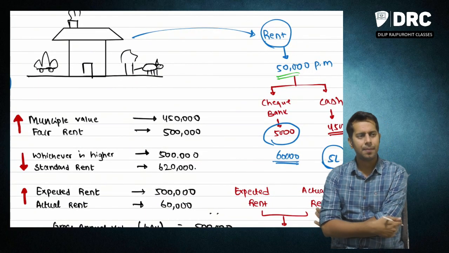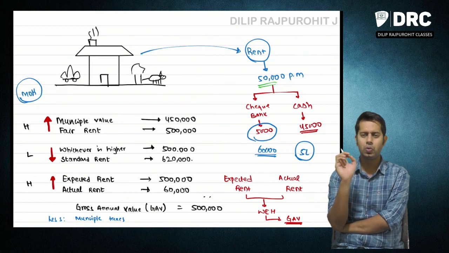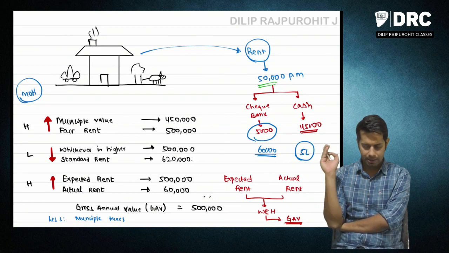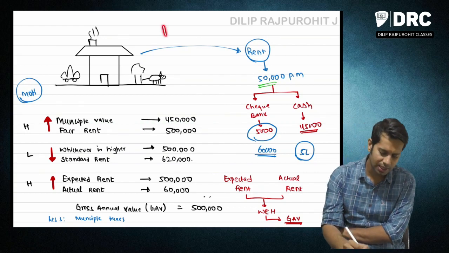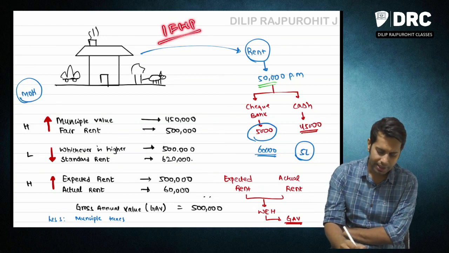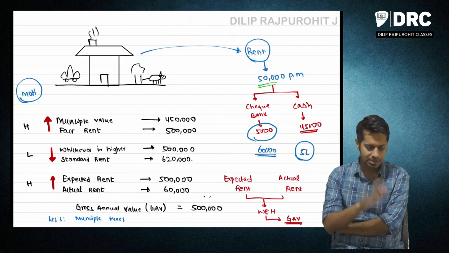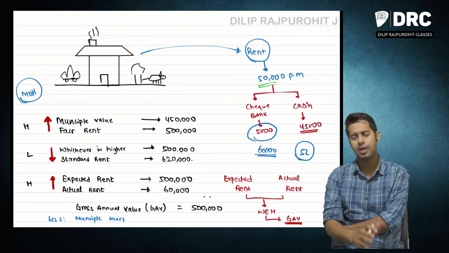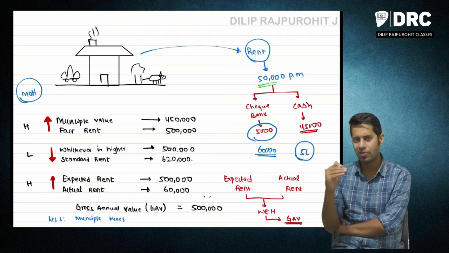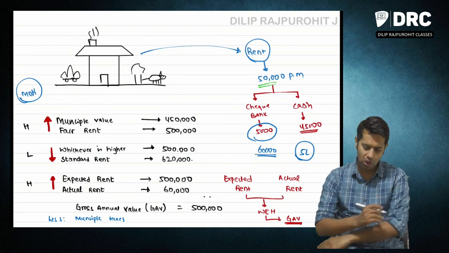Now, sir, my question to you is, how do I compute the rental income? How do I compute this income from house property? Is there any mechanism for computing the income from house property? The answer is yes. The law has given a very beautiful and very simple method for computing income from house property. What does the law say?